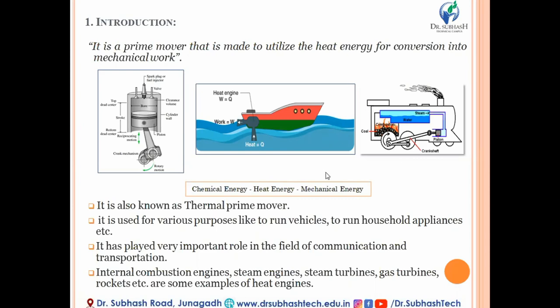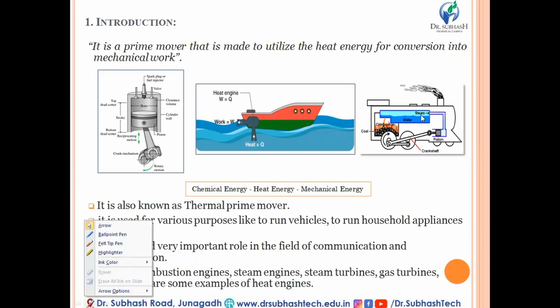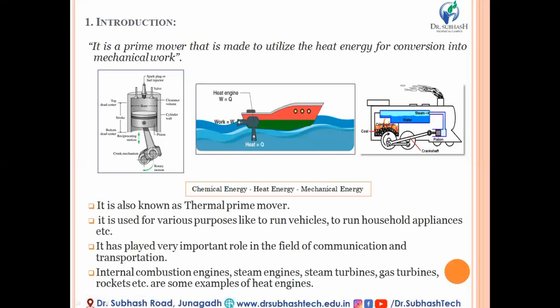Then the third example is the steam engine in a railway locomotive. Look at the diagram. There is combustion of fuel taking place in the combustion chamber. The flue gases produced due to combustion of coal as fuel transfer their heat to the water present inside the tubes, and due to absorption of heat from these flue gases, water gets converted into steam, which has high pressure and temperature.